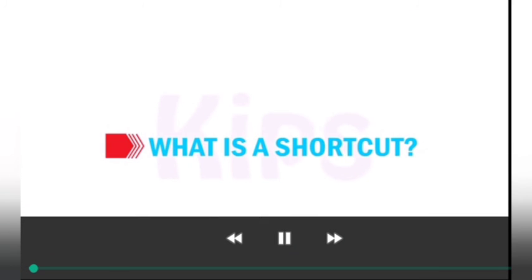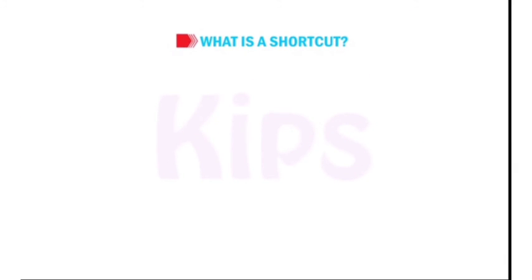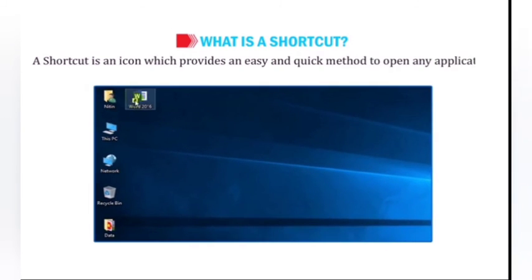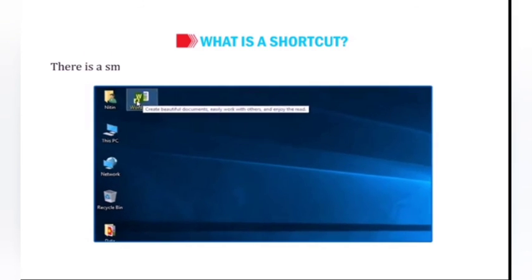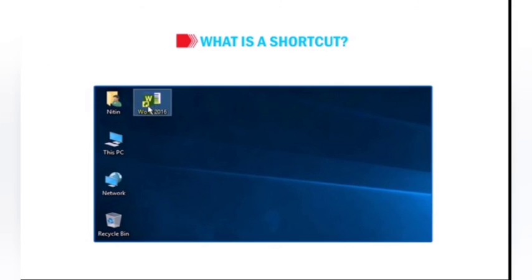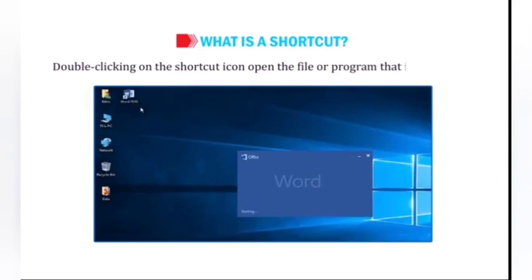Students, let us quickly discuss shortcut. A shortcut is an icon which provides an easy and quick method to open any application or software that we use frequently. There is a small jump arrow present at the lower left corner of the shortcut icon. Double-clicking on the shortcut icon opens the file or program that it represents.